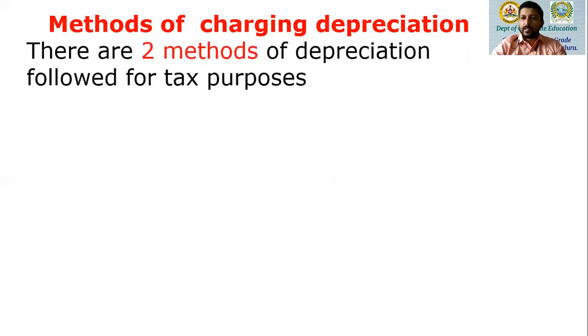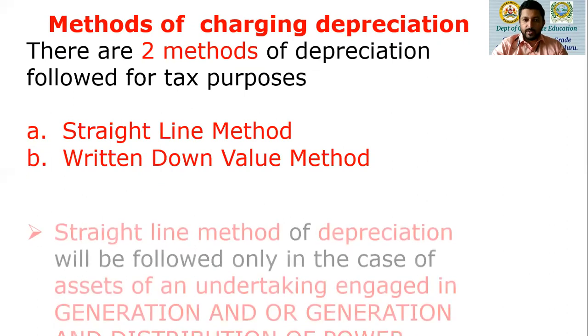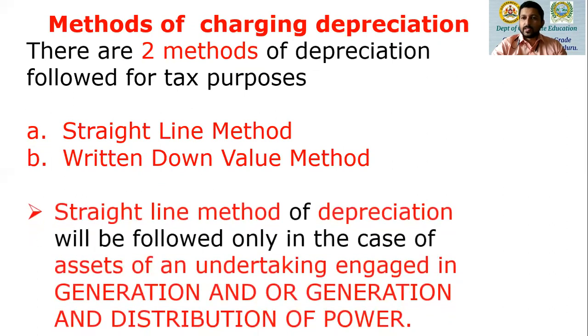Now, basically, there are two methods of charging depreciation from the income tax point of view. We have the straight line method and the written down value method. Now, the straight line method is an uncommon method. It is not applicable in the case of all kinds of businesses. The straight line method is followed only in the case of assets of an undertaking engaged in the generation and distribution of power.